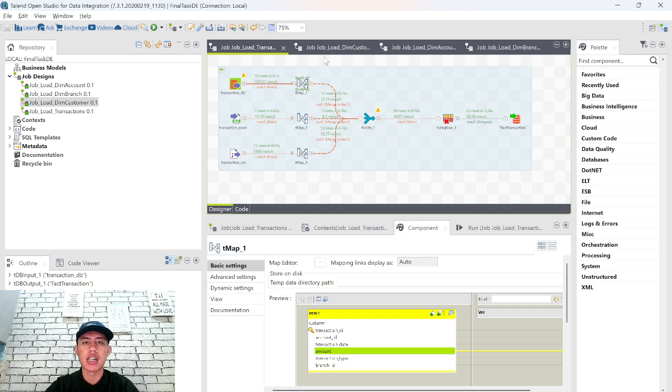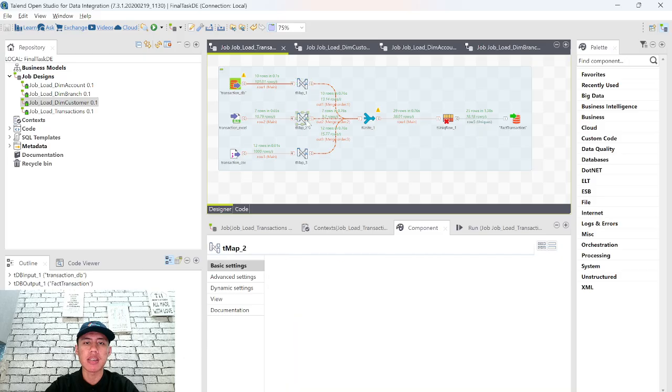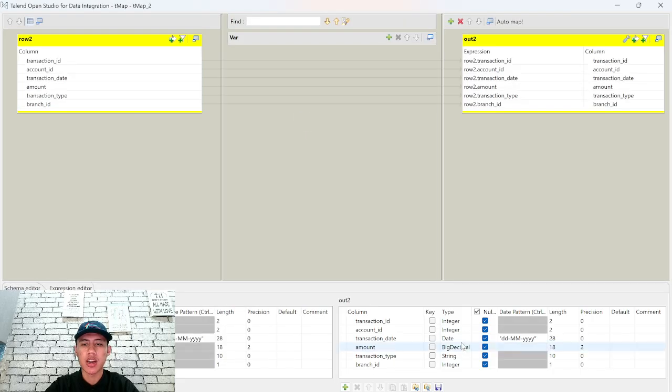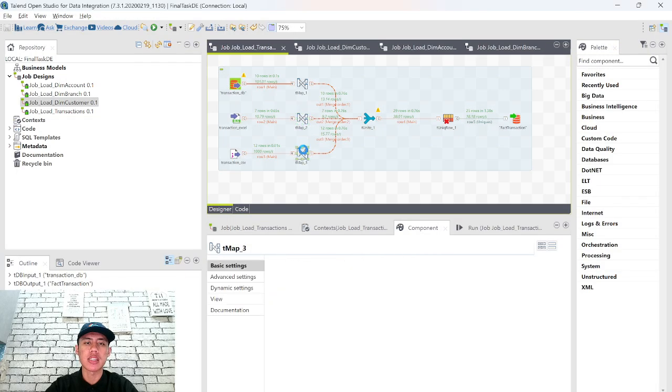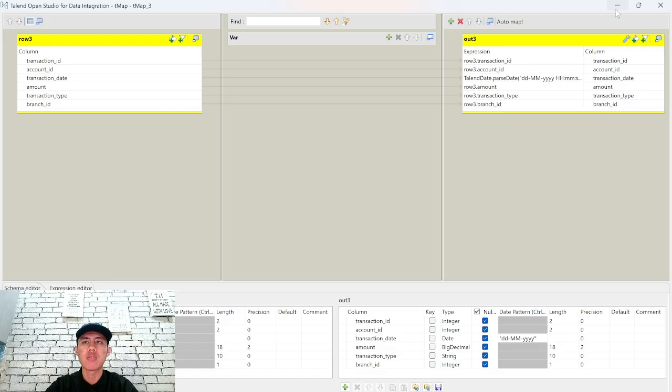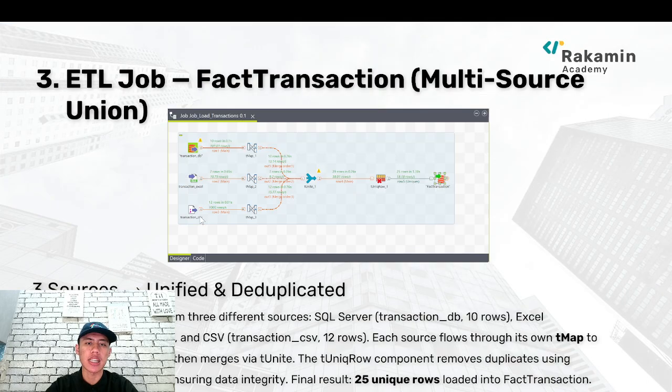We can run it. But there is an issue in the tMap too. Basically, it's the same with the date and this one, because previously both of these were integer. So we have to convert it into the date, and after that, we can see in here it is in the date number. Same as the tMap 32, because basically we have to parse the Excel and the CSV into the row that is needed before we unite it.